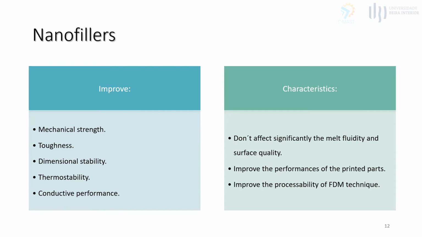Compared to other sizes of fillers, the use of nanoparticles doesn't significantly affect the melt fluidity and the surface quality of the final models. Thus, adding nanomaterials such as graphene, carbon nanotubes, nanowires, and nanoparticles to matrices such as polymers, metals, and ceramic via AM has the potential to improve the performance of the resulting components and the processability of the FDM technique.